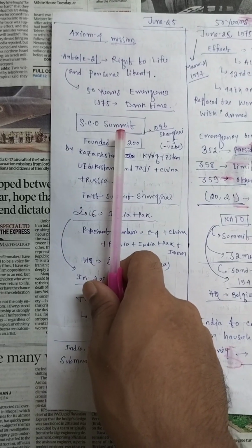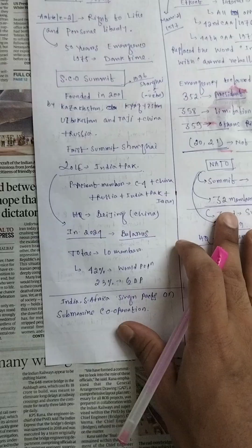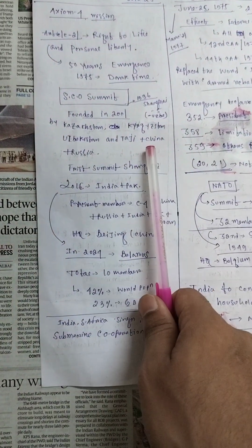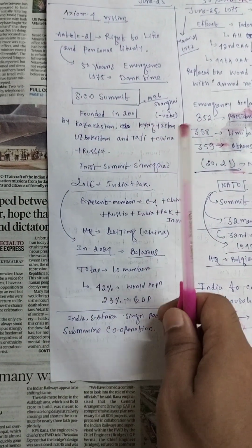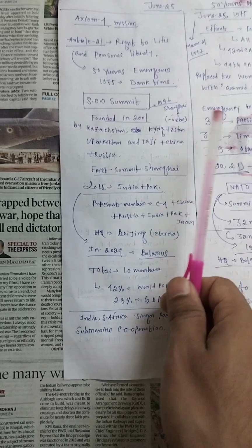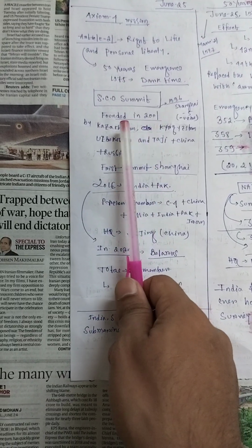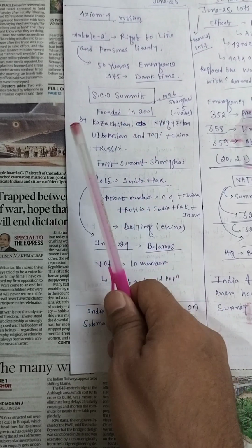SCO is one of the important organizations in today's newspaper, so we'll learn about the SCO. It is the Shanghai Cooperation Organization. In 1996 it was called the Shanghai 5, and after a few years it was founded in 2001.